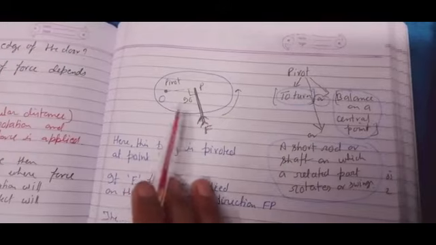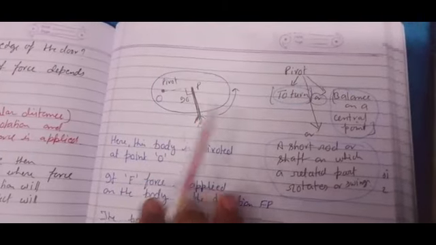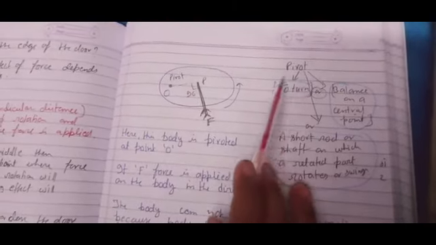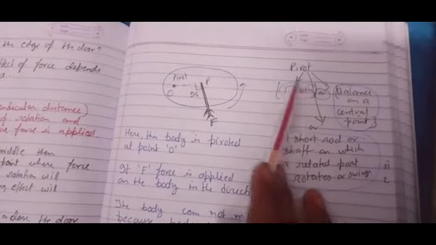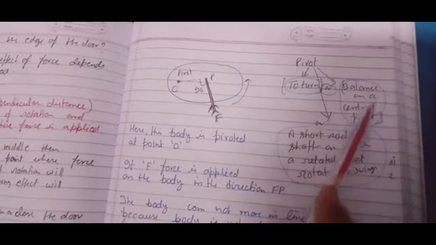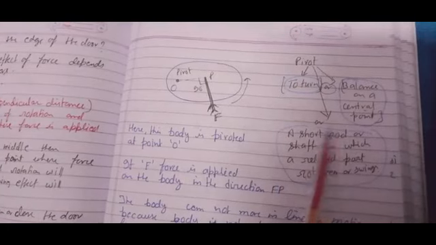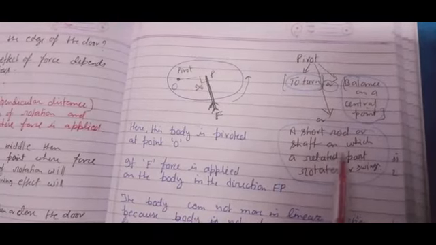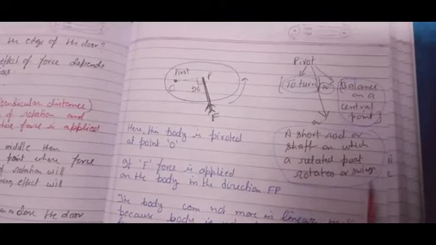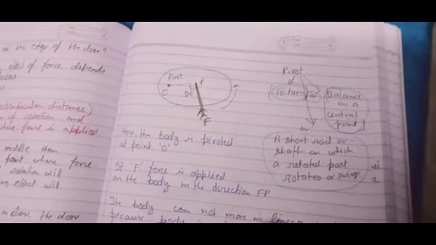As we are learning about the turning effect of force, children, we have used the term pivot. What is the meaning of pivot? Pivot means to turn or balance on a central point, or a short rod or shaft on which a related part rotates or swings. As you can see here, this is your hand floor grinder. This is your pivot.